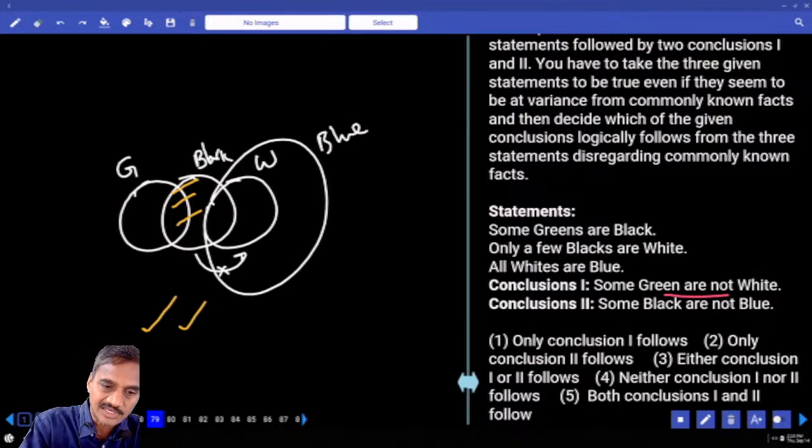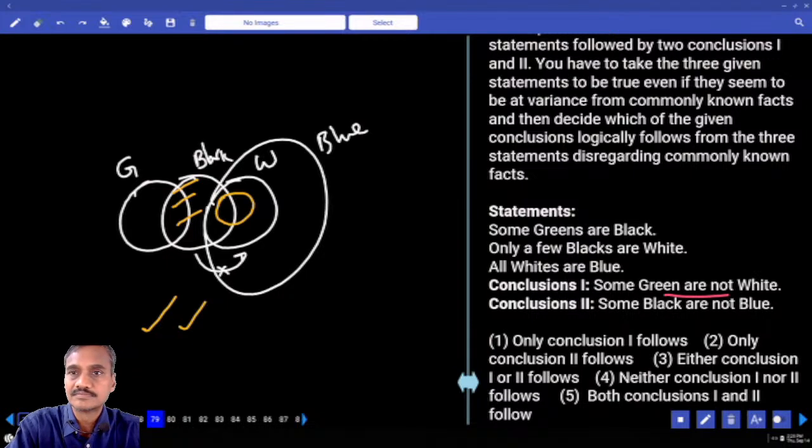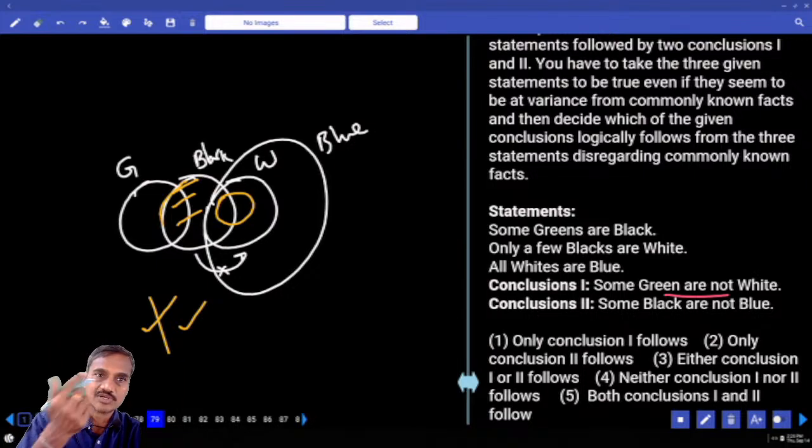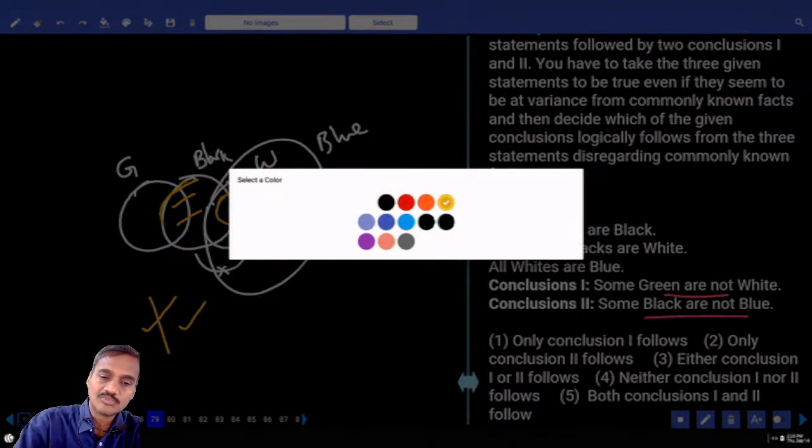Now tell me whether I can write green like this or not. Yes. Rather than writing this side, I am writing towards right hand side. Then all green is black is true. All green is white is true. Some green is not white will be false. Next one, some black are not blue. Now to make this false, I need to prove all black are blue.